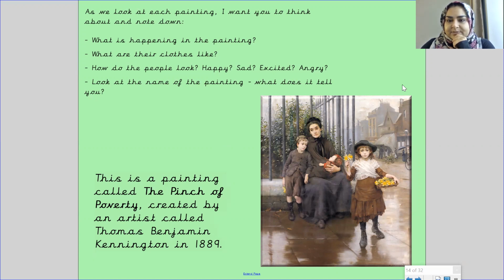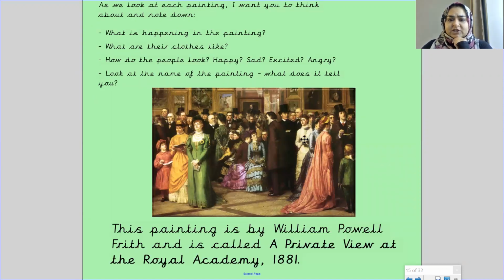Okay, now the next picture. Have a good look at this picture. And I would like you to write down what you think is happening in the painting. What their clothes look like? How do the people look? Do they look happy, sad, excited, or angry? Look at the name of the painting. What does it tell you?